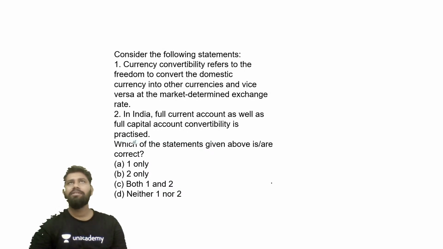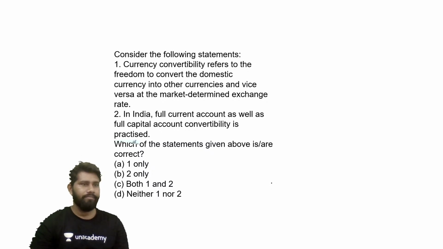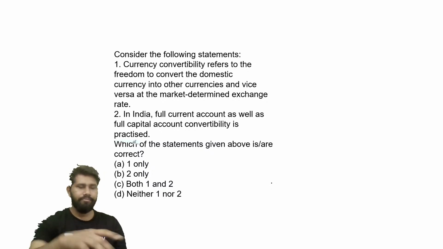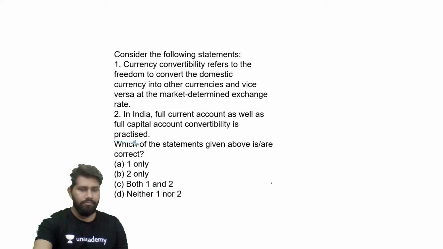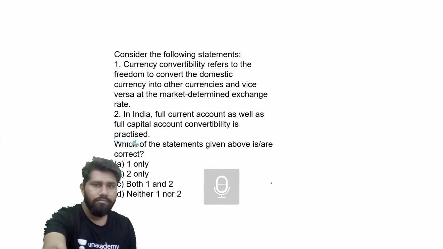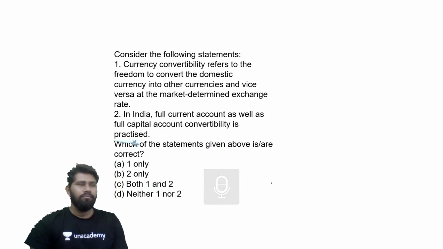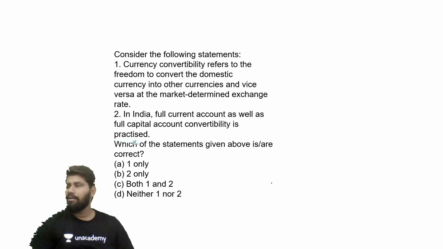Answer it fast. What is currency convertibility? First read the question carefully, then think about it, then answer it.